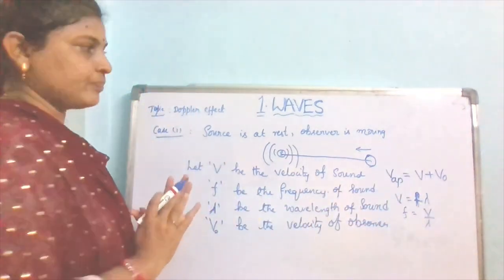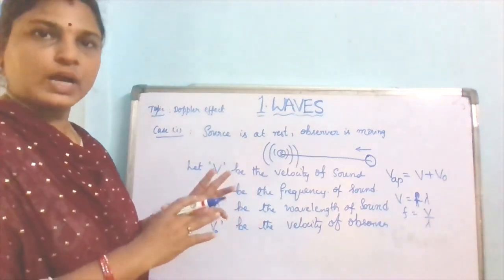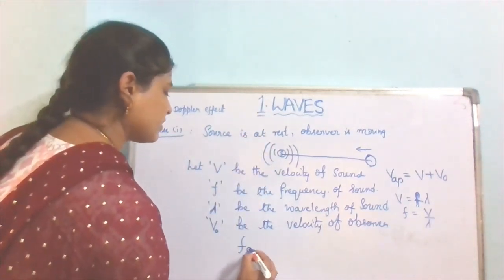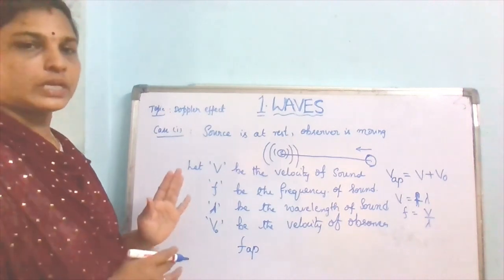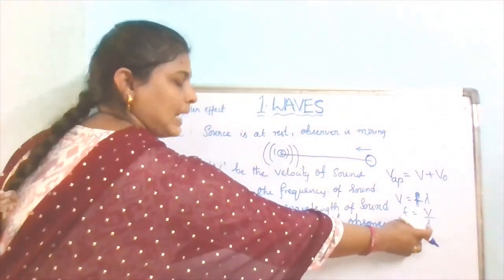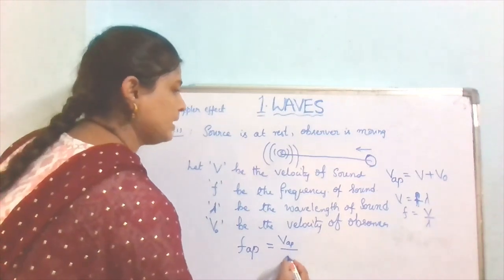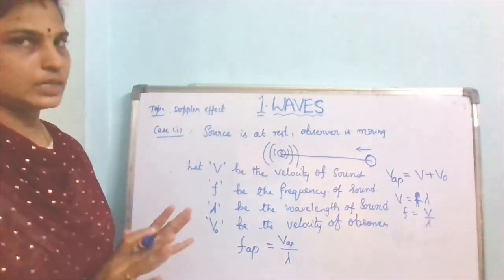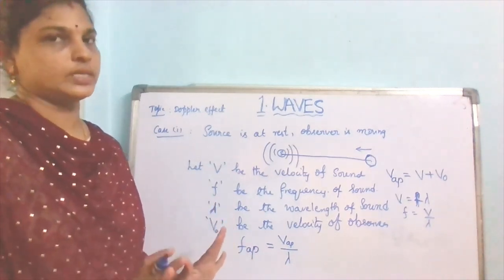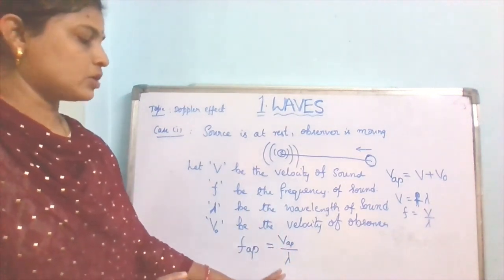Now what we require is the apparent frequency. So the change in the frequency will be equal to V by lambda actually, but here apparent frequency, so apparent velocity by the wavelength. The wavelength does not change in this case, but the velocity changes. So apparent velocity by wavelength.